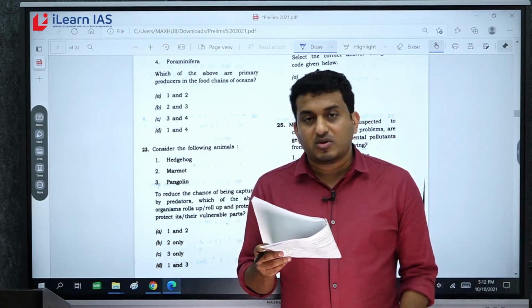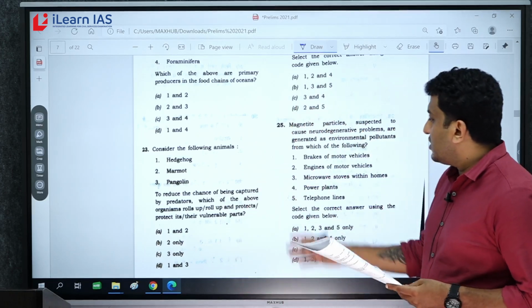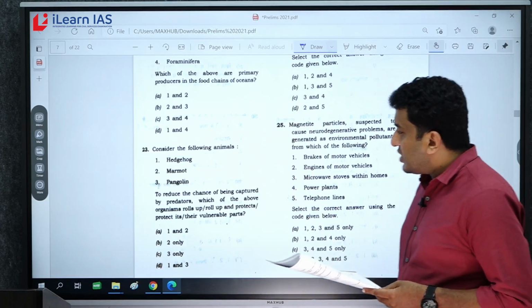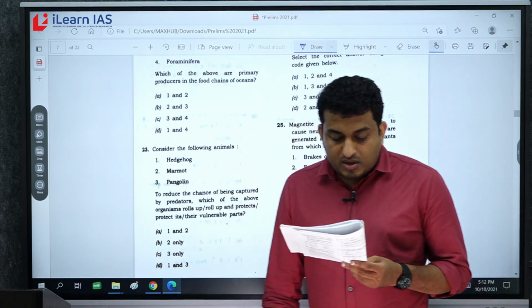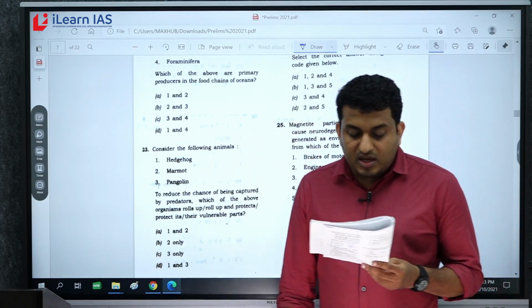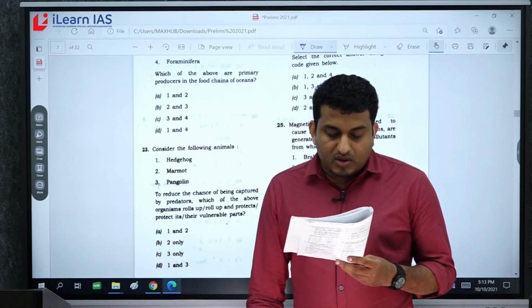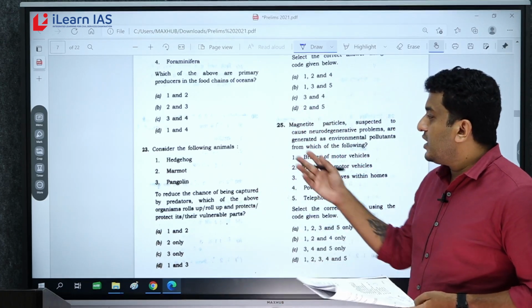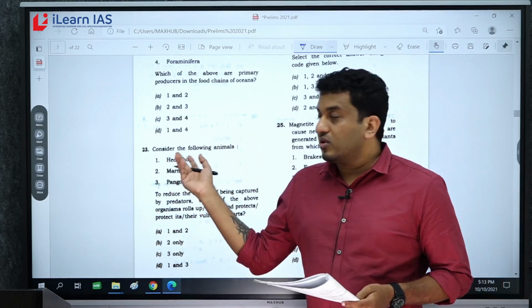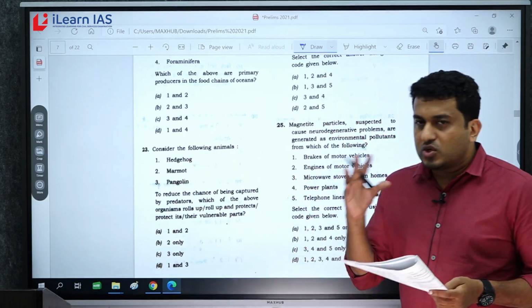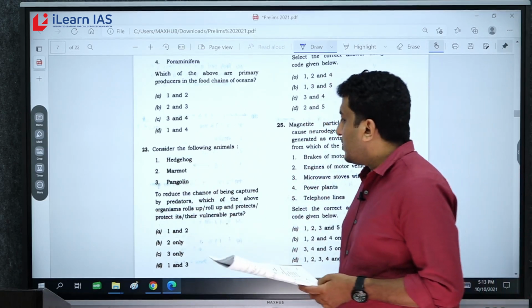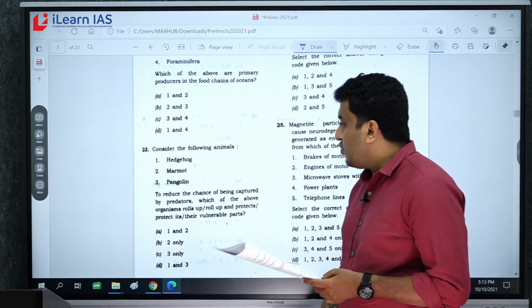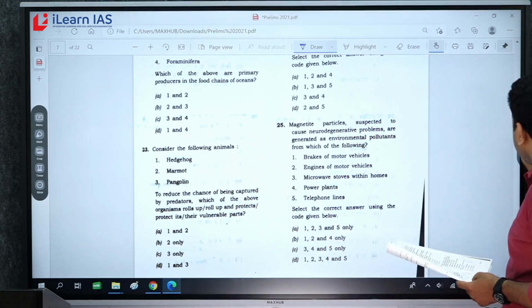It can be bat or anything. So for this particular question 23, the answer is D, 1 and 3. What you can do is just Google it and see the photos of these animals. Hedgehog has got spikes, right? So answer is 1 and 3, D.